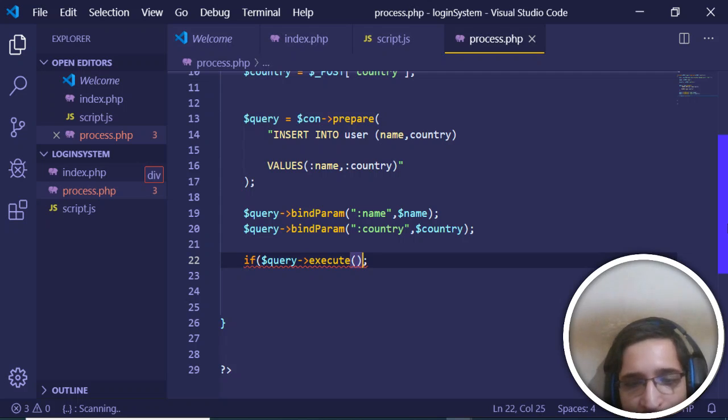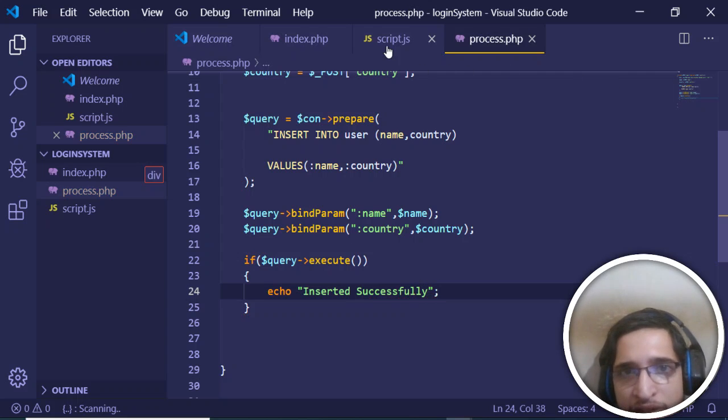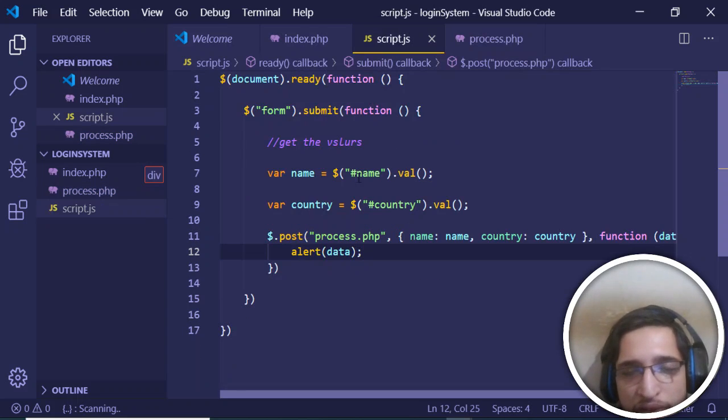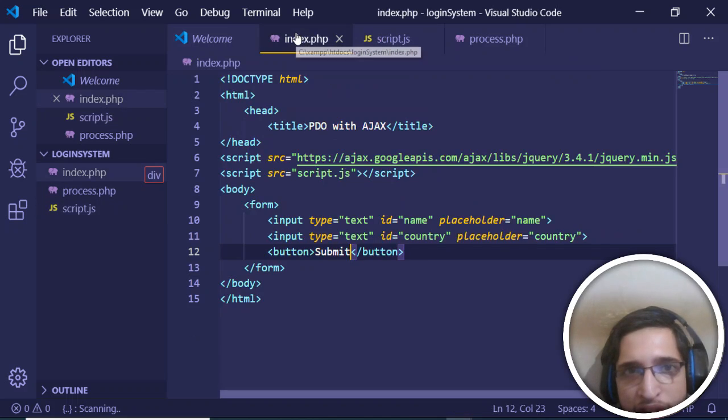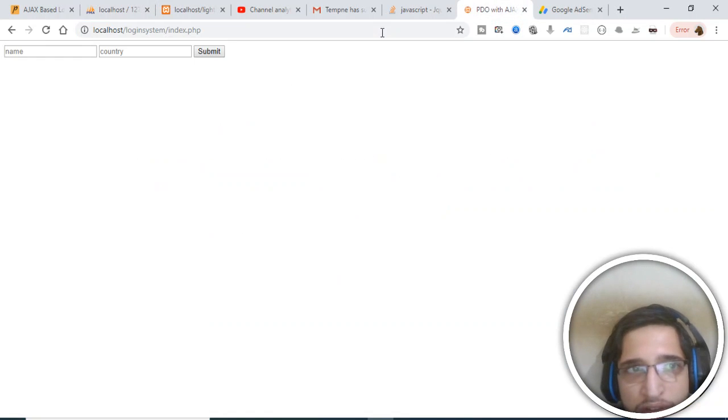If it executes successfully, then we will return a message to the JavaScript by echo, inserted successfully, and then we are printing this message in the alert box in the JavaScript. And now if I refresh the application, I would see an alert box if I submit name and country.